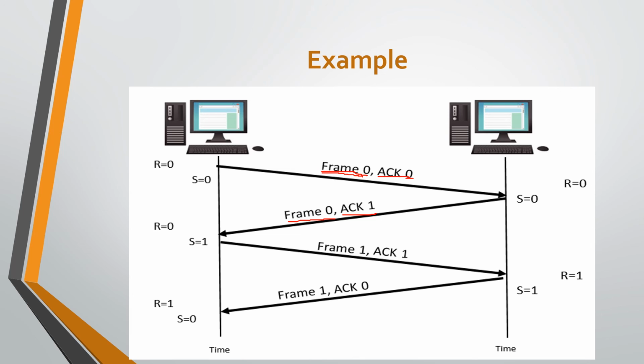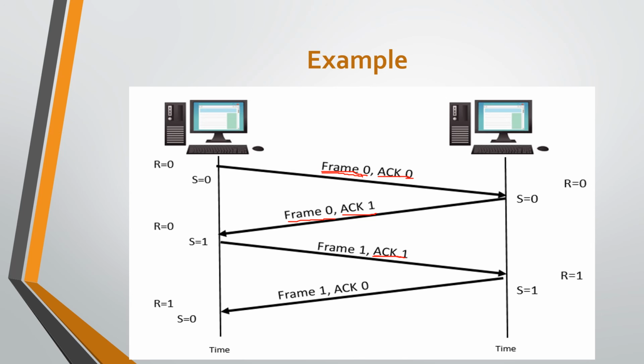Now in this iteration, frame 0 is accepted by the second host, so it gives an acknowledgement related to frame 0 by using the acknowledgement number 1. So in this way, in this iteration, the acknowledgement has number 1.